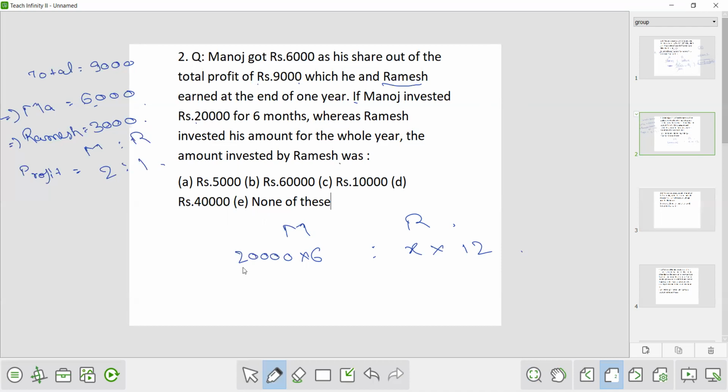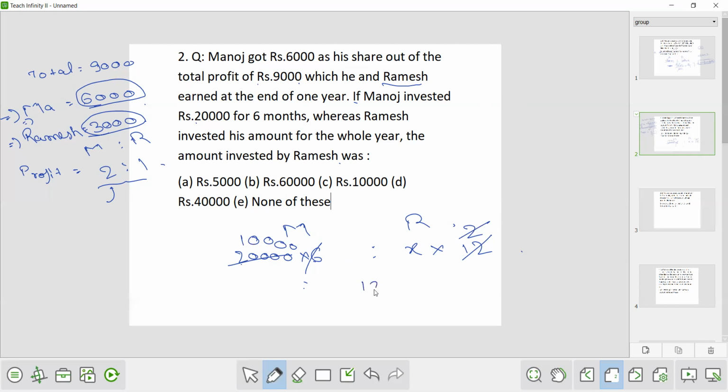So from this we can say that the profit is in the ratio 2:1, because we have calculated that Manoj got 6,000 out of the total profit and Ramesh got 3,000. So profit will be in the ratio 2:1. Now this value will be equivalent to 2 by 1. Now just cancel 6 from here. It will go in 2 times. Now cancel this 2 from here. It is 10,000.